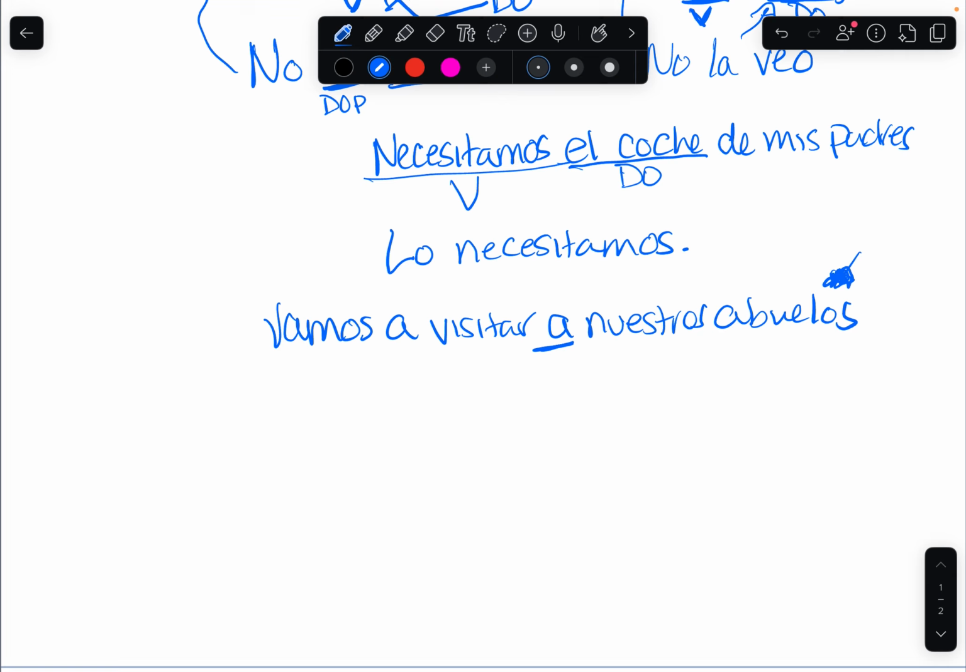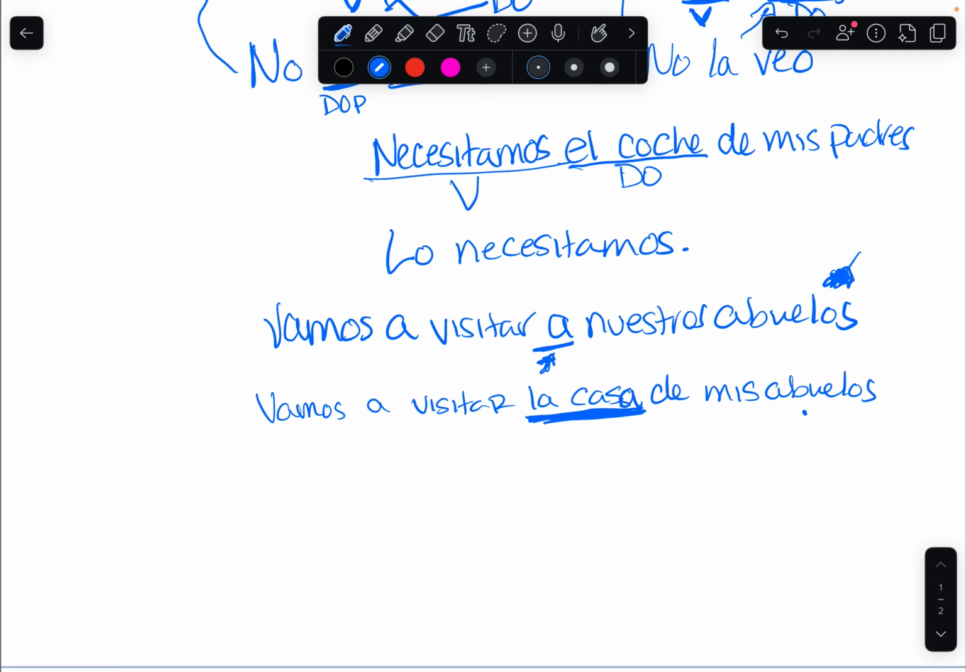Abuelos is actual people. Now, if I say, vamos a visitar la casa de mis abuelos, there is no personal A because what we're visiting is the house. It belongs to my grandparents, but we're visiting the house. So because this is an object, it doesn't require the personal A that the book talks about.